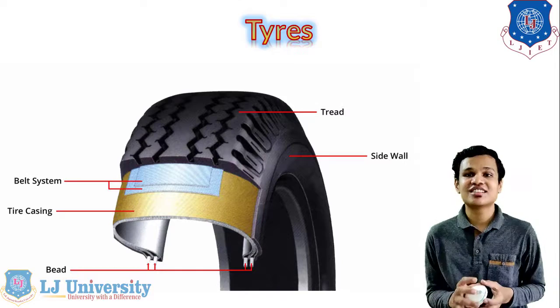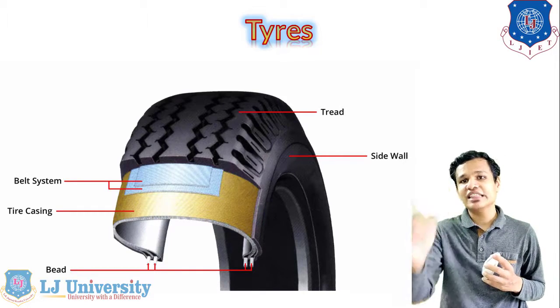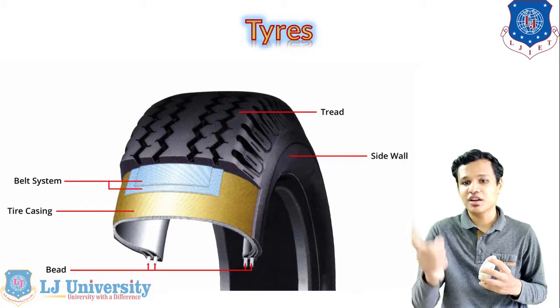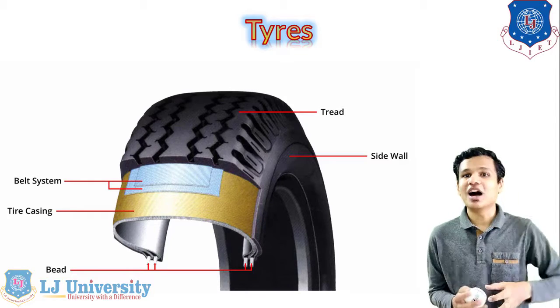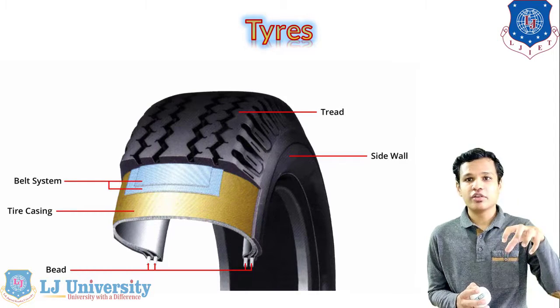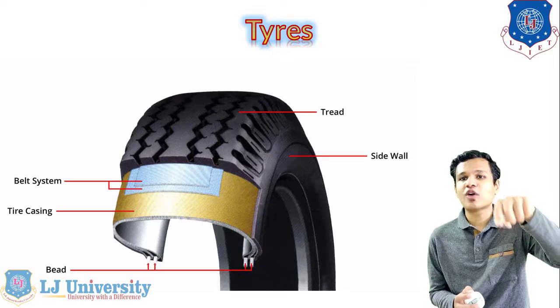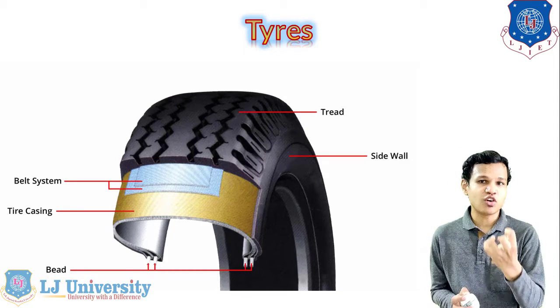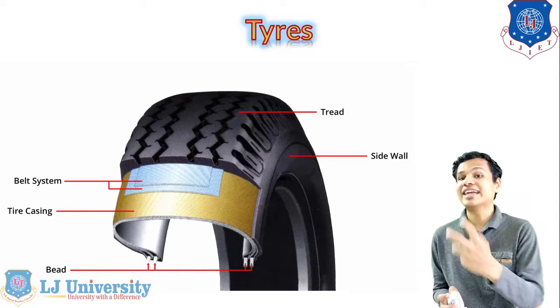The first one is the sidewall, which is given on the side and is made from rubber. The topmost part is known as the tread, on which proper grooves are provided for better friction and for road adhesion of the tires.